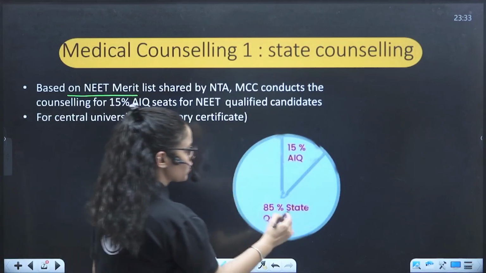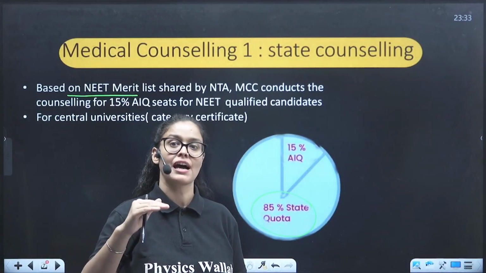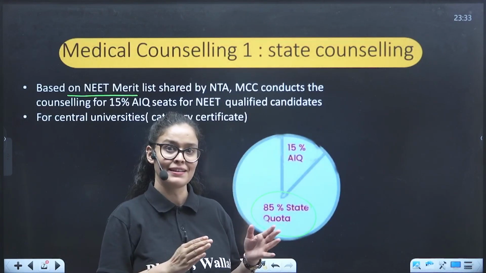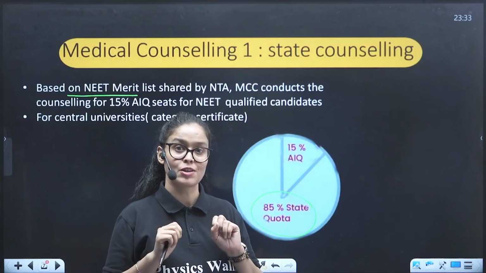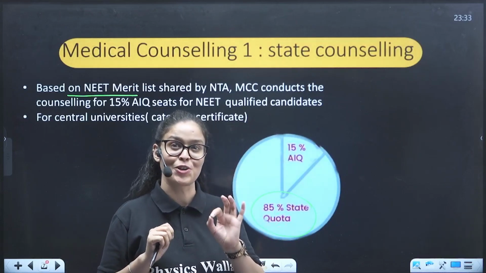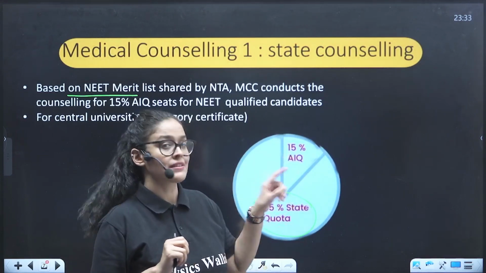So when we talk about state counseling, I told you that in the state quota, 85% of seats in these state colleges are reserved for their state people. So you should have the domicile, whereas when we talk about the 15% All India quota, for that you require a special document, that's your category certificate if applicable. Okay dear, so 15% seats are there.